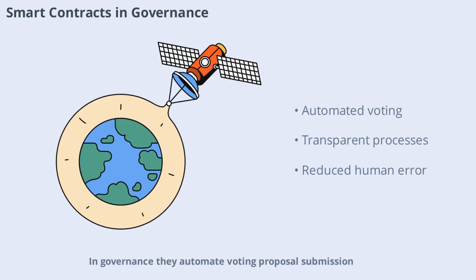In governance, they automate voting, proposal submission, and even the implementation of changes. This reduces the risk of human error and increases transparency. Smart contracts make governance processes more efficient, but they also require careful design to prevent bugs or vulnerabilities. As crypto evolves, smart contracts are becoming central to how decisions are made and enforced.